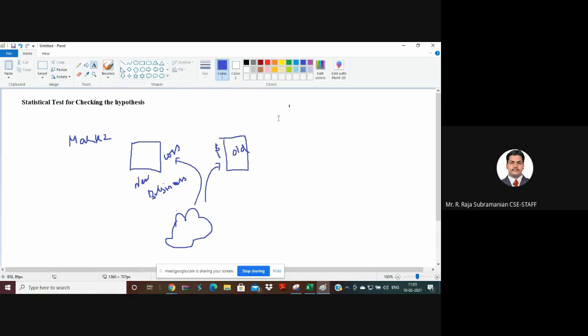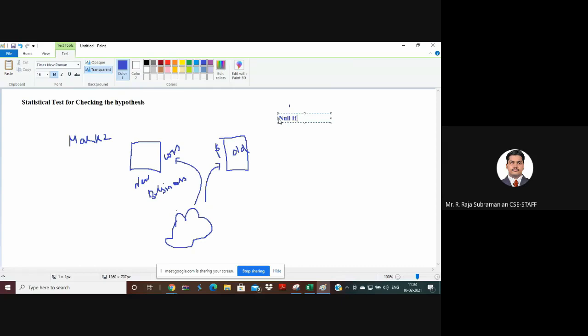One is the null hypothesis, another is the alternate hypothesis. Both are most important terms in machine learning. The null hypothesis is a hypothesis that is false. I can term it as the null hypothesis. And the alternate hypothesis is nothing but a hypothesis that is proven.